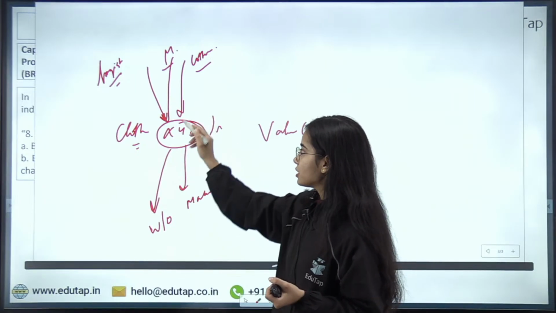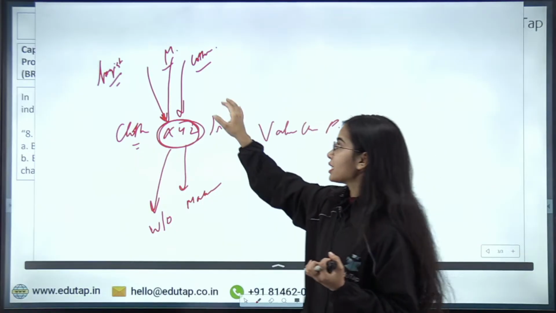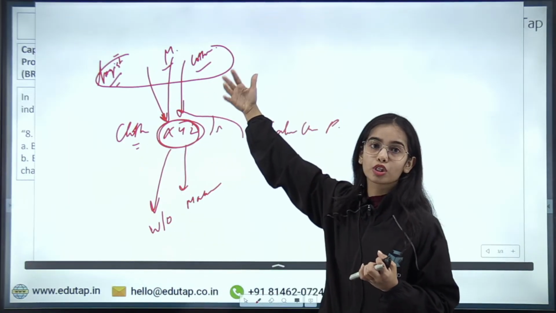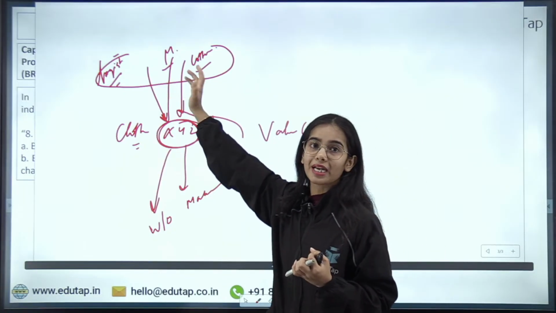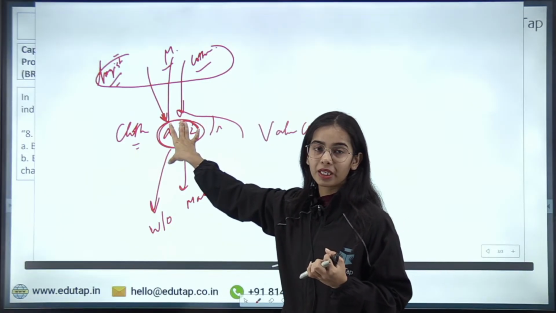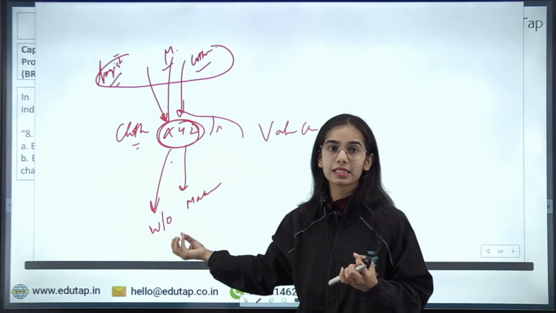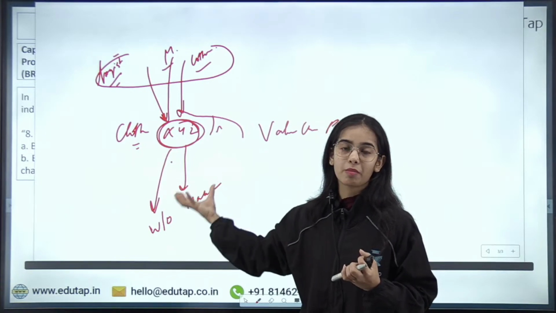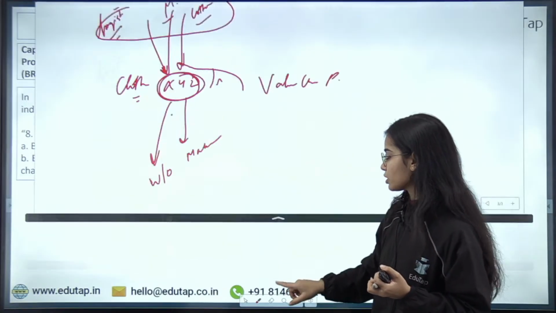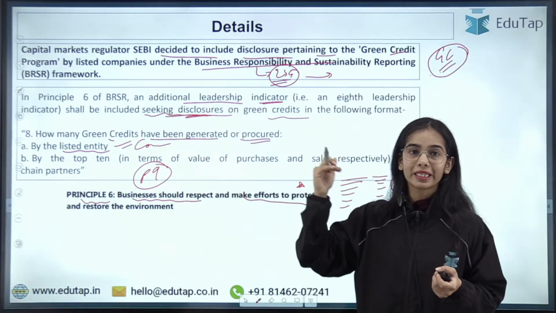Okay, so these are the value chain partners a company is connected with. There are the upstream partners, the logistic providers, the cotton or raw material provider, as well as the machinery providers. They are the upstream value chain partners that are providing the required material to the XYZ company. And there are the downstream partners such as the wholesalers, distributors, even the retailers, let's say, and the marketing people. So they are the downstream value chain partners. Okay, so basically the green credits have to be disclosed for the top 10 value chain partners.